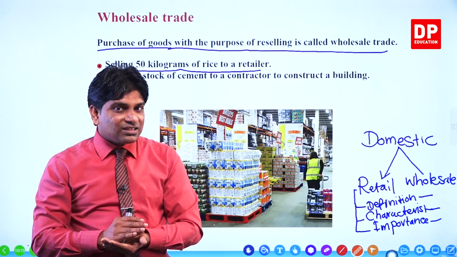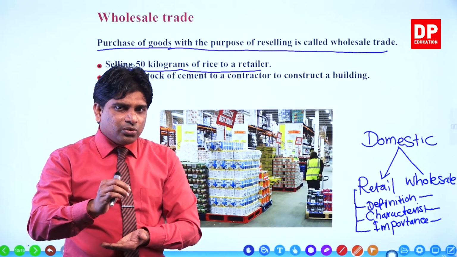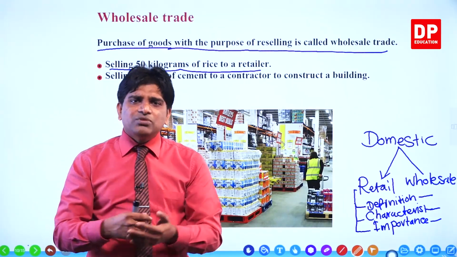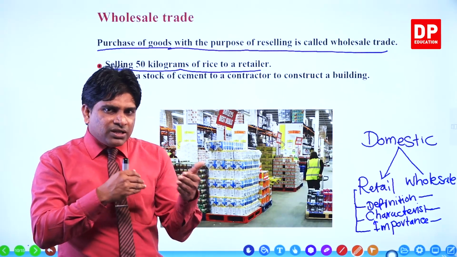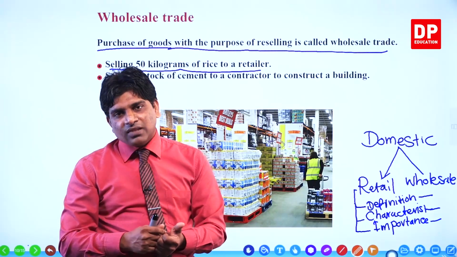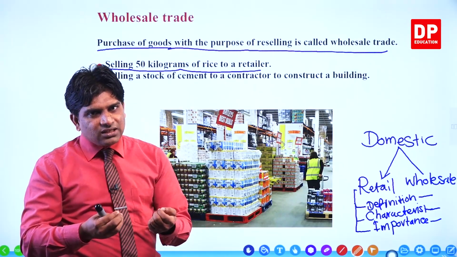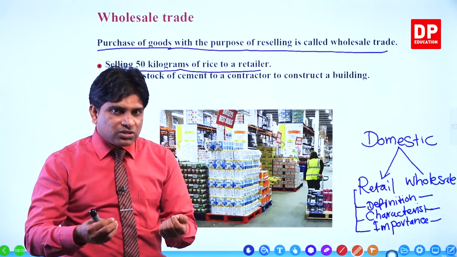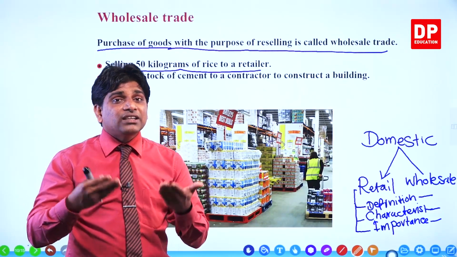If the same student purchases stationaries to use for his educational activities, then it becomes what? Retail trade. But here, that same student purchased stationaries to sell to the students. Another example for wholesale: a contractor purchases cement, steel and sand to construct a house. Retail or wholesale? Wholesale. Why does the contractor construct houses?